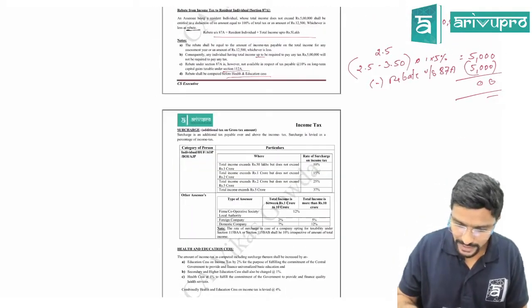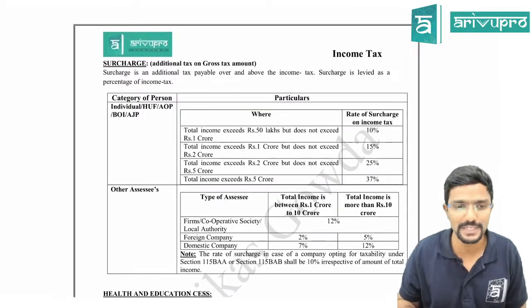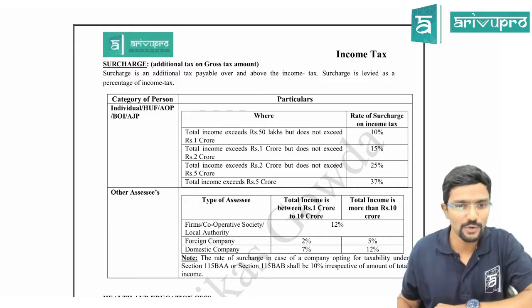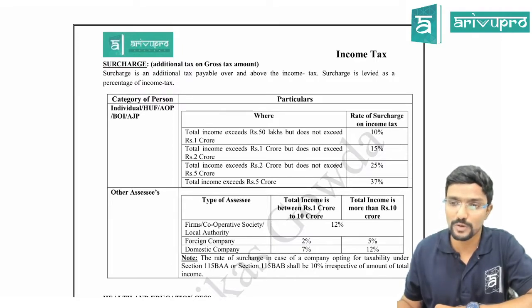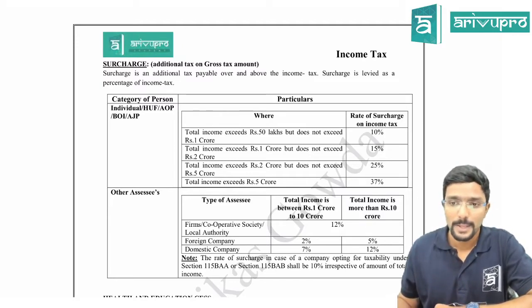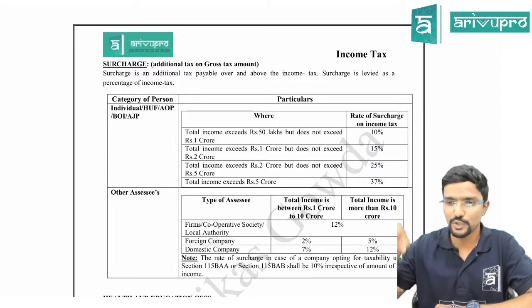Okay, so we are done with tax rates, guys. Now we are going for surcharge. Pranita, we have to calculate this on special income, right? Which one, madam? Surcharge. See, surcharge is on tax figure, not on income figure. Please be careful. Surcharge is on tax figure. The tax figure is both tax on your special income and tax on your normal income. Both you have to add.